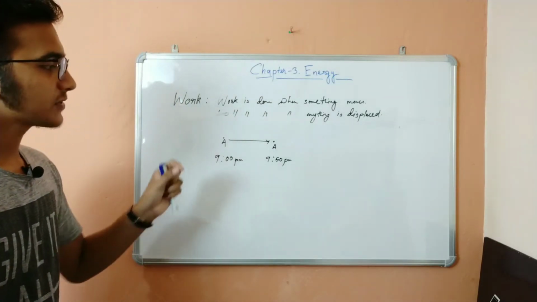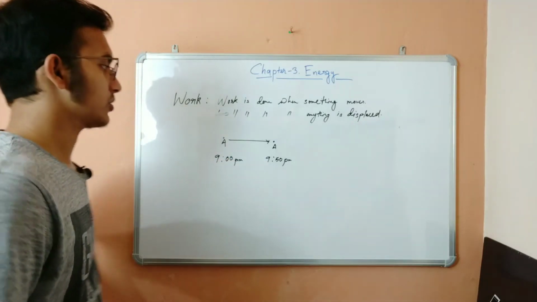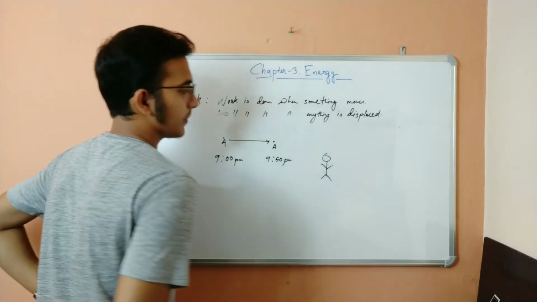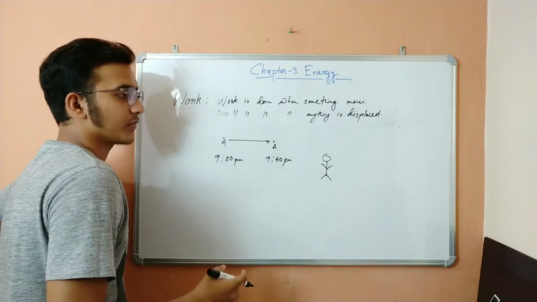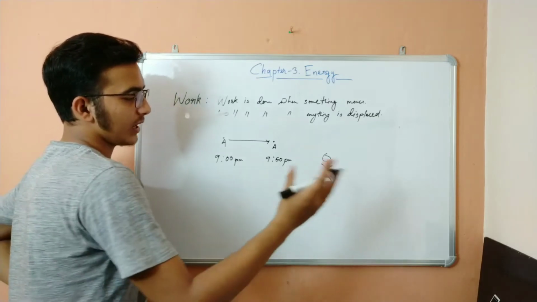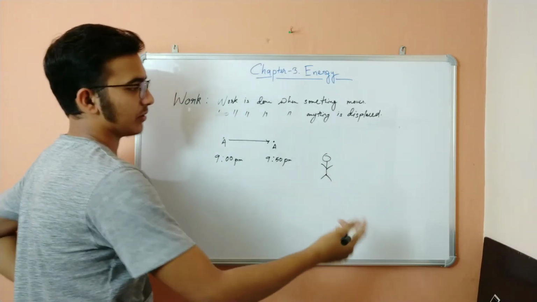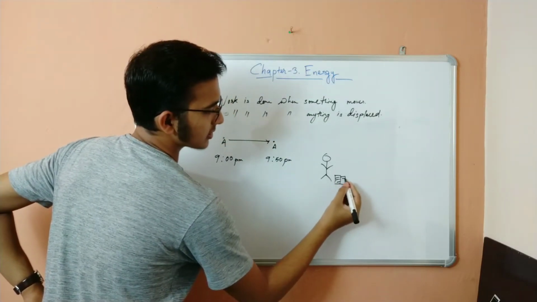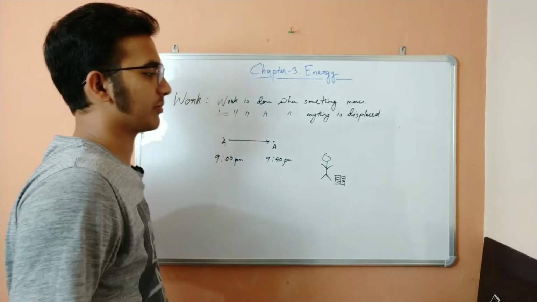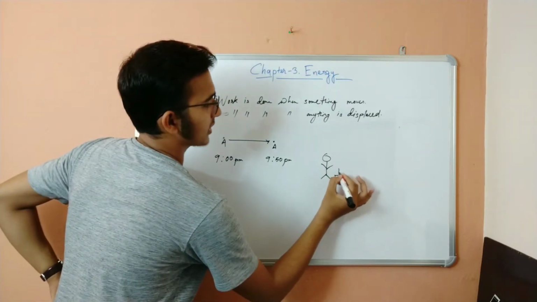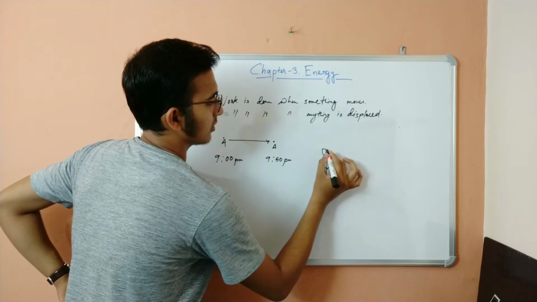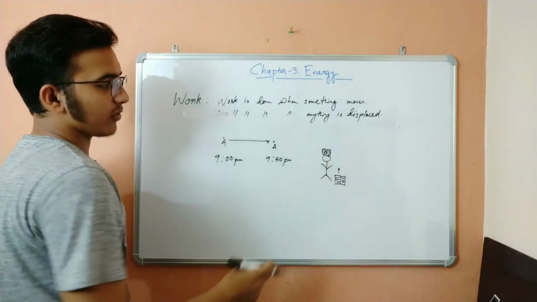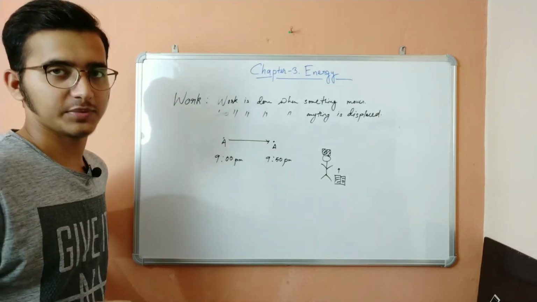So if something does not move, suppose there is a man, a worker, a laborer working in a company, and he is doing the labor job. Basically he is picking up bricks. It doesn't look like bricks, but still, just suppose those are bricks. If he picks up those bricks on his head, this picking up of bricks, I will say no work has been done.